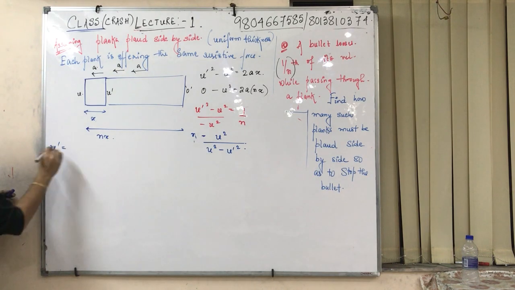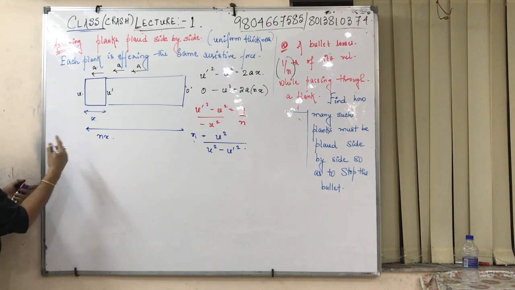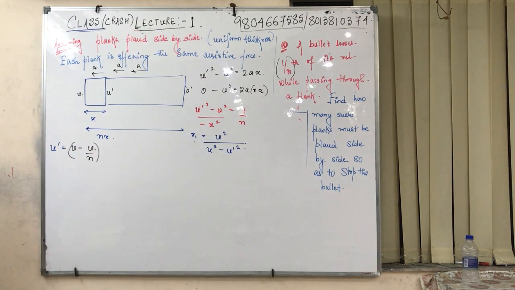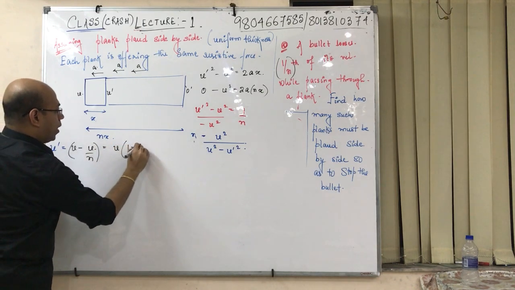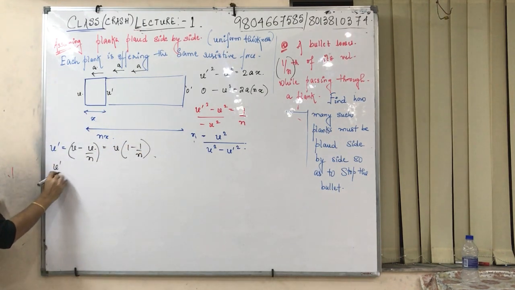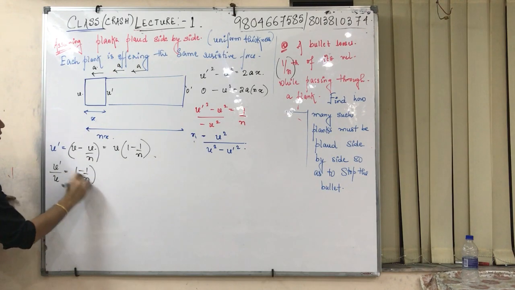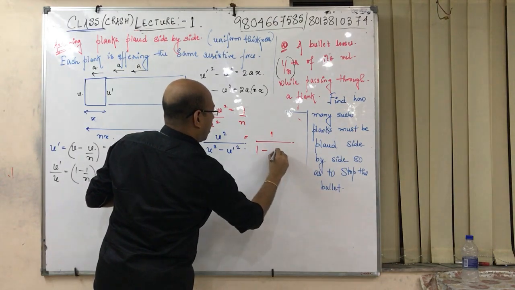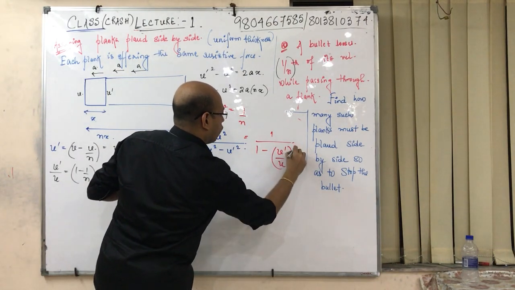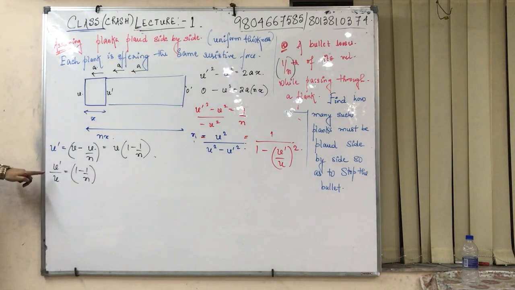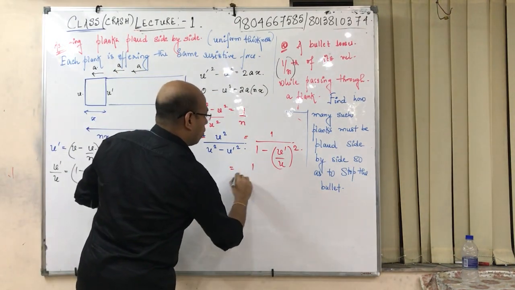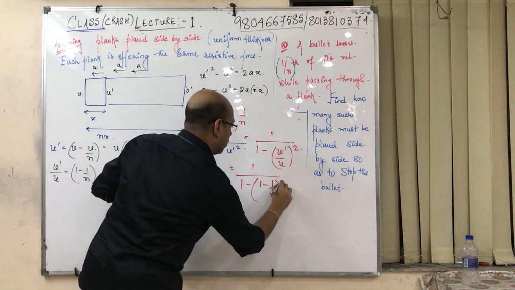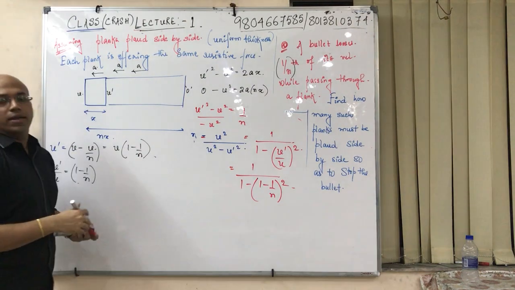Now, what is u dash? It loses 1/nth of its velocity, meaning u minus u by n. Check this out. U minus u by n comes out to u times 1 minus 1 by n. So u dash by u is equal to 1 minus 1 by n. So over here I do something like this: 1 by 1 minus u dash by u, whole square. I hope you have got this clear. So it becomes 1 by 1 minus (1 minus 1 by n) whole square. If you solve it, you get the required answer.